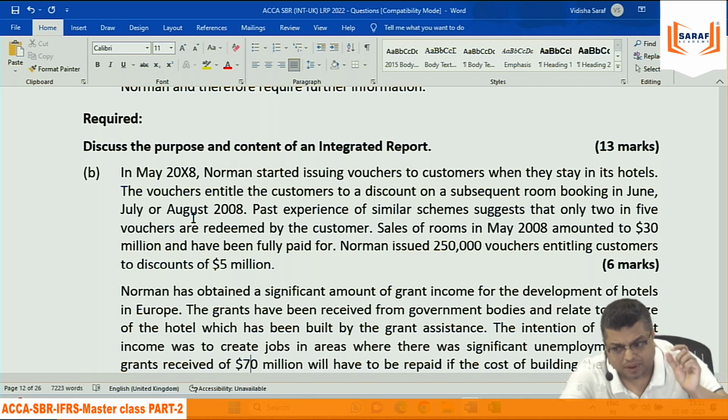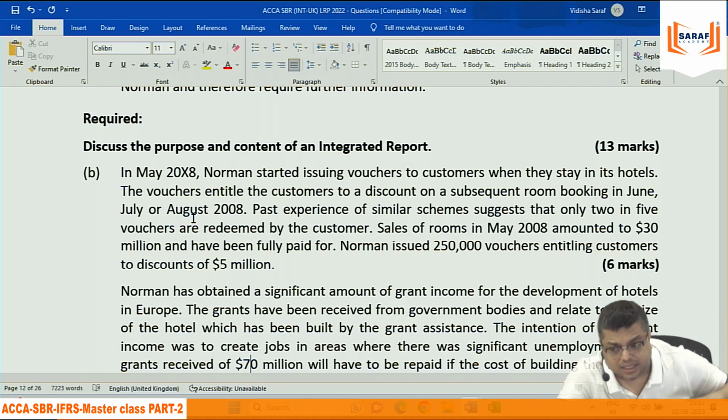We are saying that when the performance obligation is fulfilled, then it will be recorded as income. Relating to the room, if I am taking a room, then they will be recording the income.